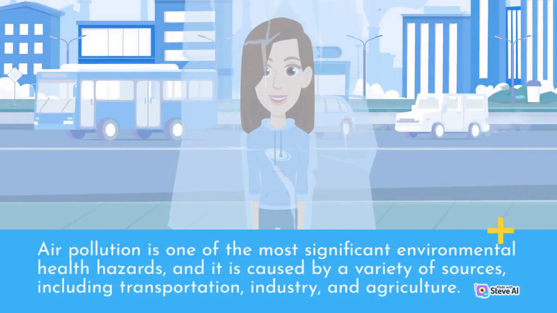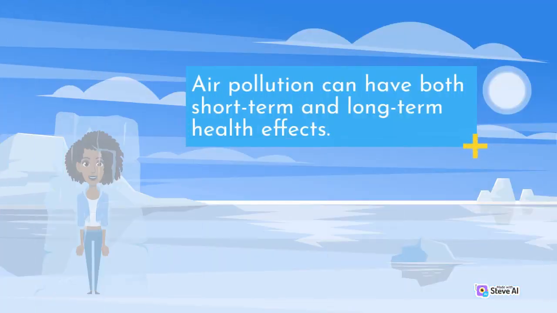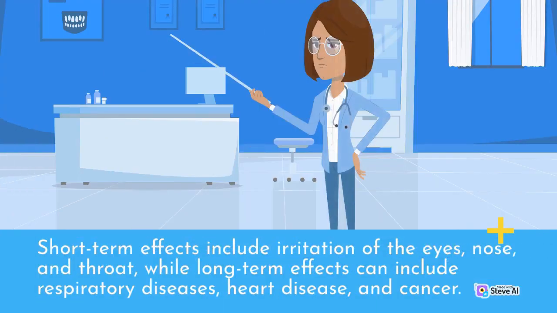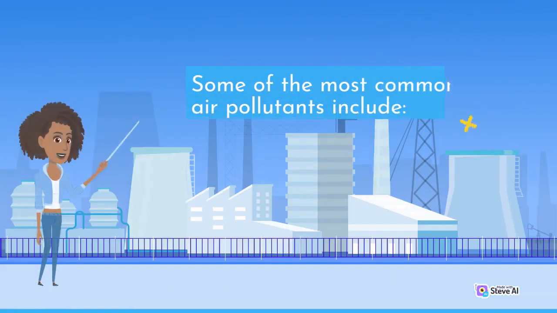Air pollution is one of the most significant environmental health hazards, and it is caused by a variety of sources, including transportation, industry, and agriculture. Air pollution can have both short-term and long-term health effects. Short-term effects include irritation of the eyes, nose, and throat, while long-term effects can include respiratory diseases, heart disease, and cancer. Some of the most common air pollutants include